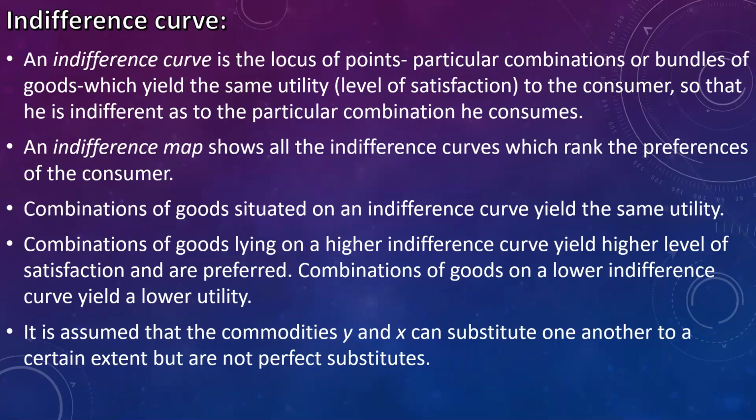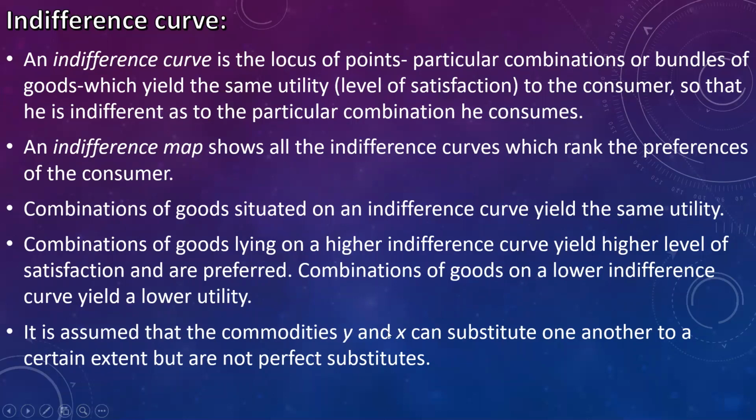Now let us see what does indifference curve mean. Indifference curve is the locus of points showing combinations of goods that yield same level of utility or satisfaction to the consumer. Then indifference map. Indifference map shows all indifference curves which rank the preference of the consumer. Combinations of goods situated on an indifference curve yield the same level of utility or satisfaction. As we move to the higher indifference curve, that means it is the higher level of satisfaction. And if we move to the lower indifference curve, that means lower level of satisfaction.